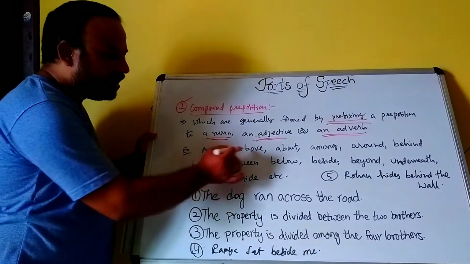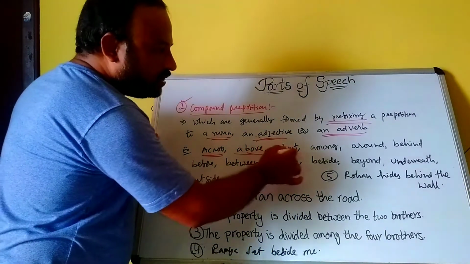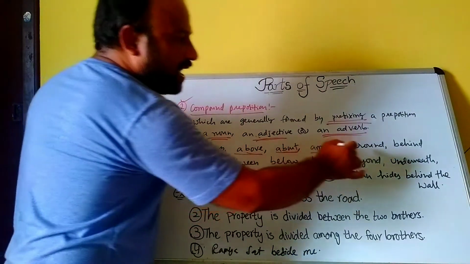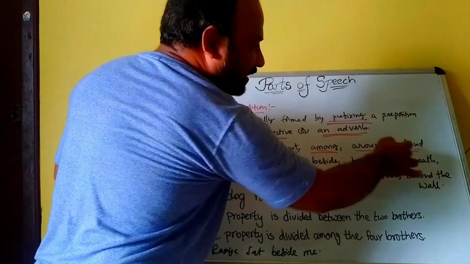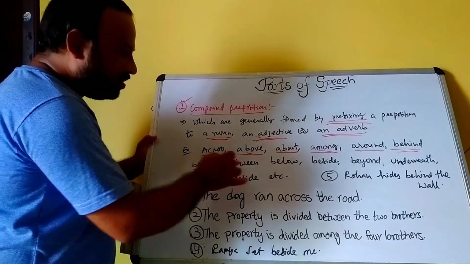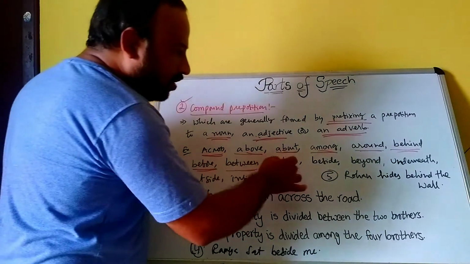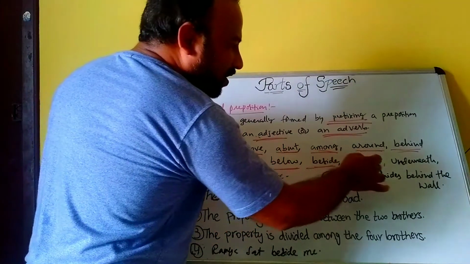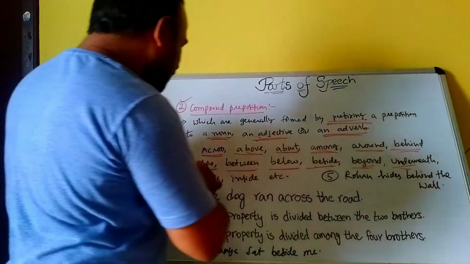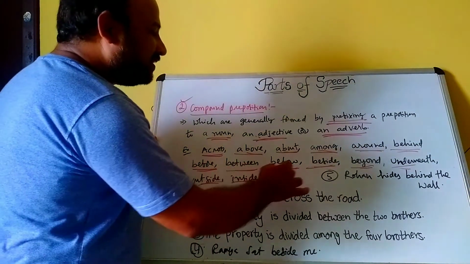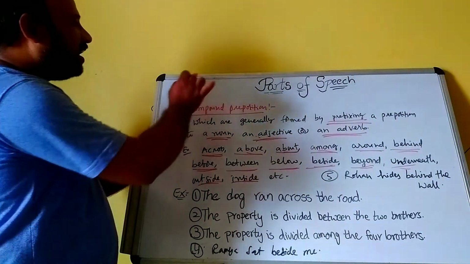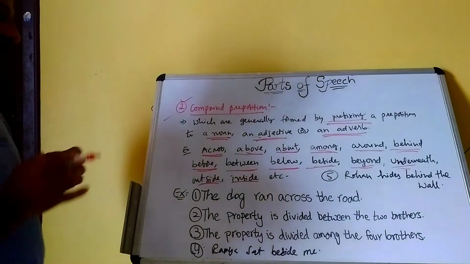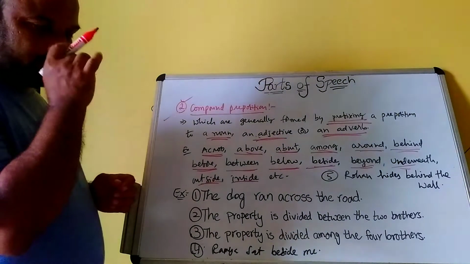Across, above, about, among, around, behind, before, between, below, beside, beyond, underneath, outside, inside, etc. These are all compound prepositions.